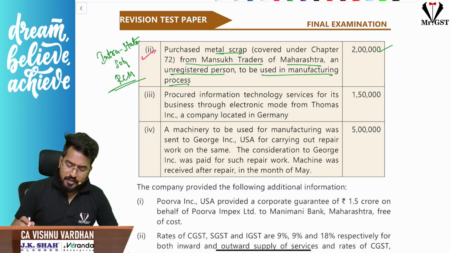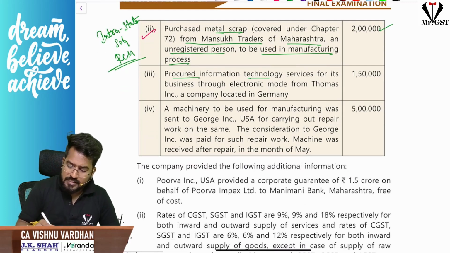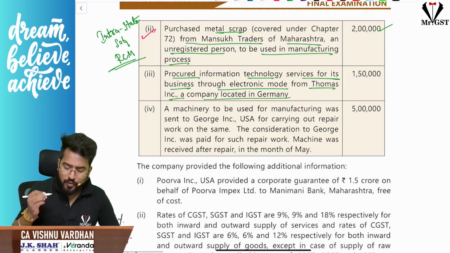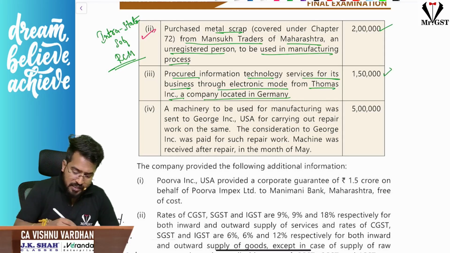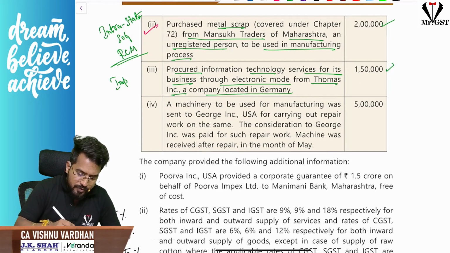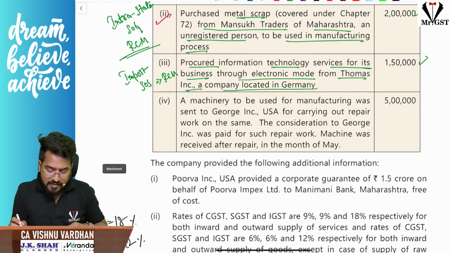Next, if you see, procured information technology services for its business through electronic mode from Thomas Inc., a company located in Germany. This is again importation of services. For importation of services, RCM again will come into picture. Import, supply of service. So it is RCM. Okay, we have to pay tax under RCM.